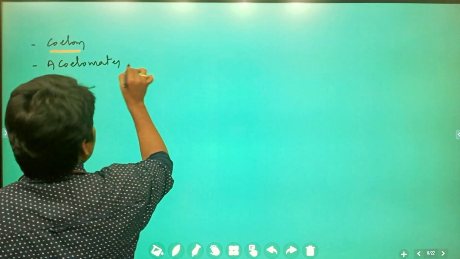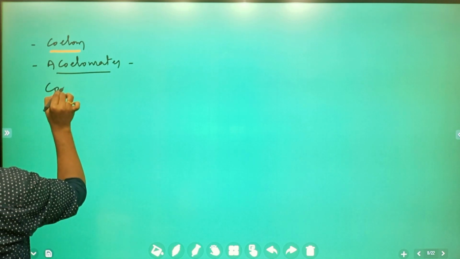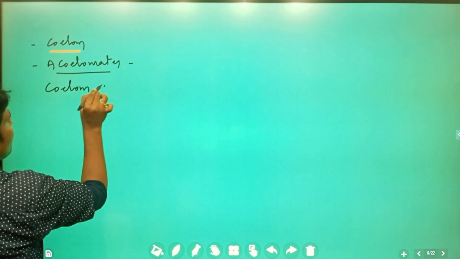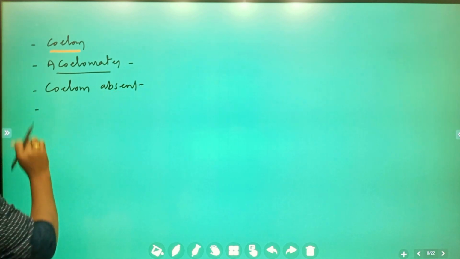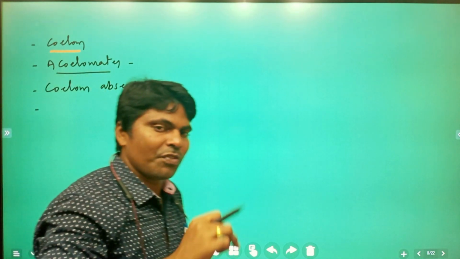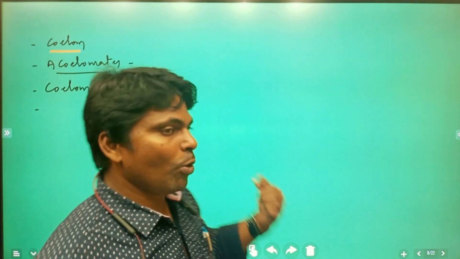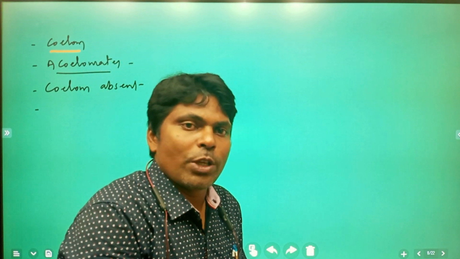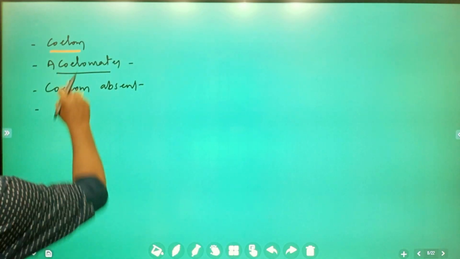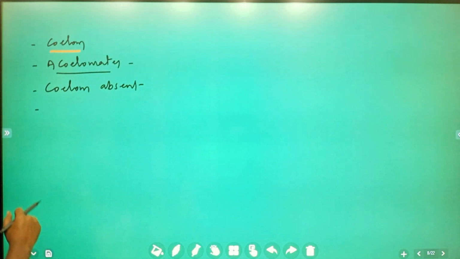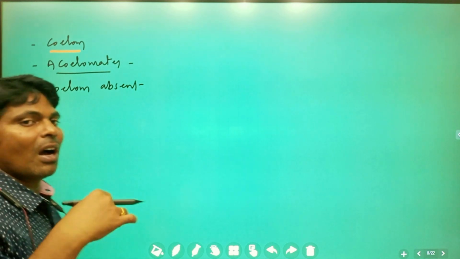Here coelom is absent. Based on the presence or absence of coelom, organisms are categorized into acoelomates, pseudocoelomates and eucoelomates. First, we are going to discuss acoelomates. Clear? In these organisms, coelom is absent.